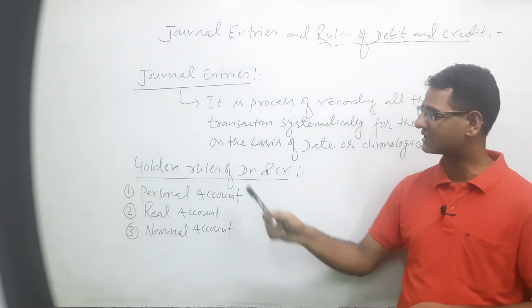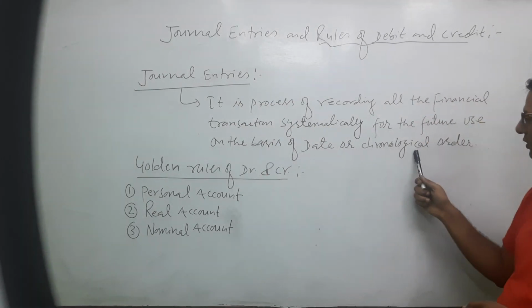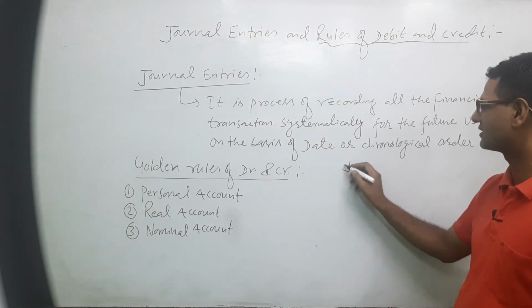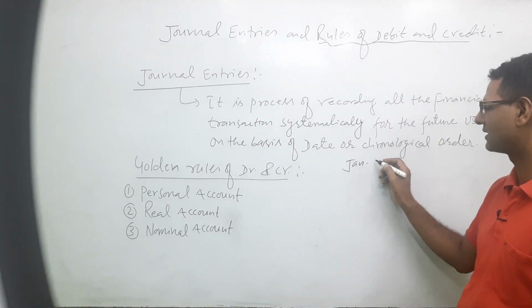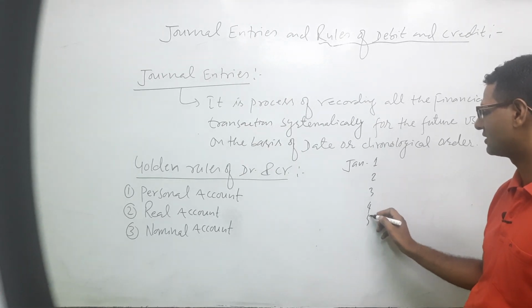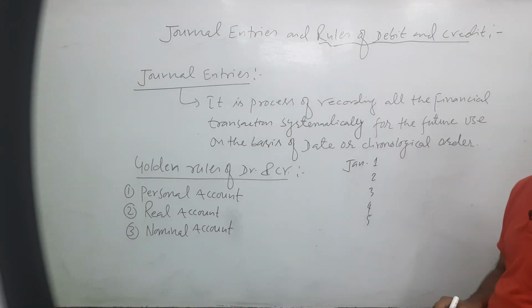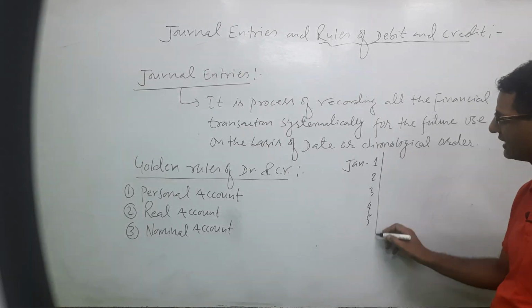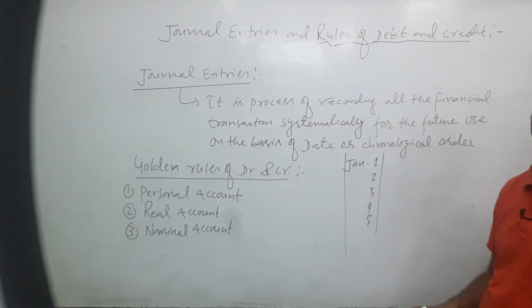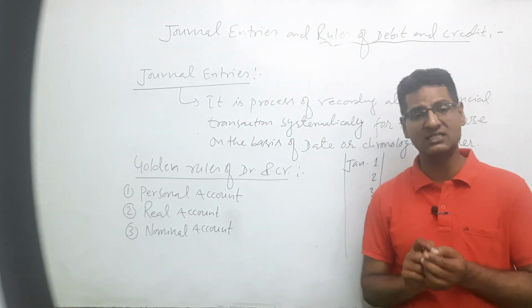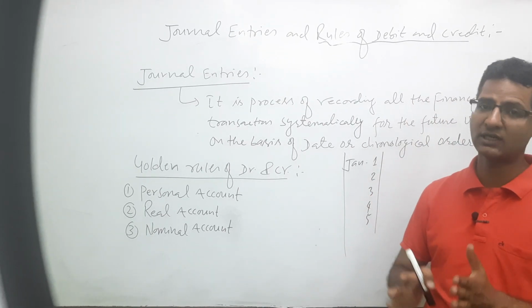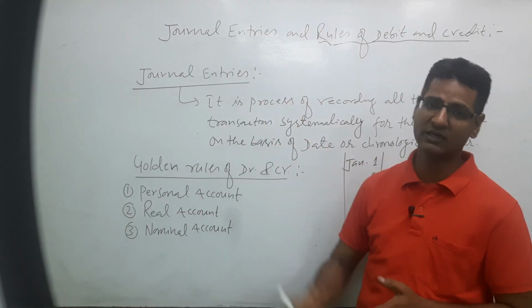The very important thing is that it follows the date, or chronological order. All the transactions are recorded on the basis of date. For example, if January 1st, then 2nd, then 4th, then 5th, this is known as serial number. Serially, date wise, or in chronological order, मा हामीले different transactionहरू record गर्छौँ. Those transactions or activities which are measured in terms of money or money's worth are recorded in these journal entries.